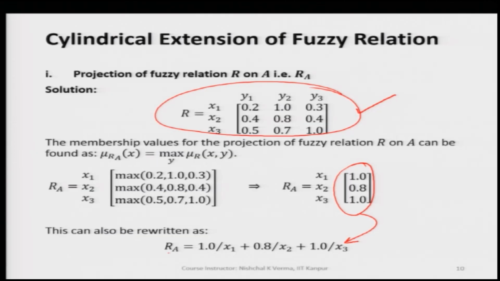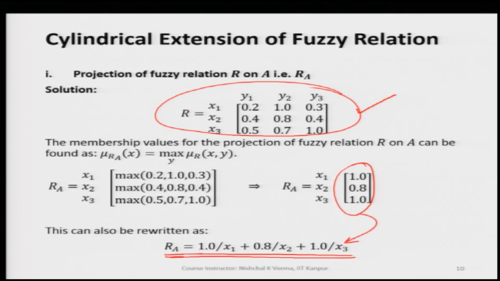So, R_A will be nothing but 1 over x1, which is the corresponding generic variable value, plus 0.8 by x2, and similarly 1 by x3. So, this way we have got R_A.